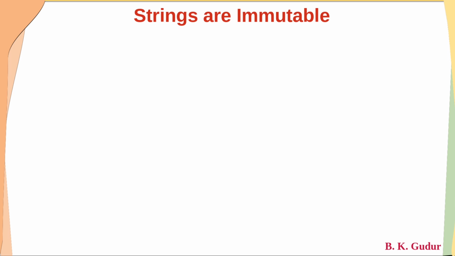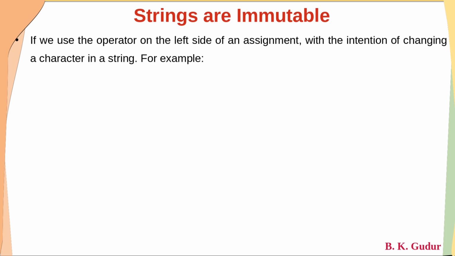Let's see what this is. Dear students, suppose we use the [] operator on the left side of an assignment with the intention of changing a character in a string. For example, dear students, here greeting is equal to 'Hello, world' is one statement. And I want to change something in greeting.